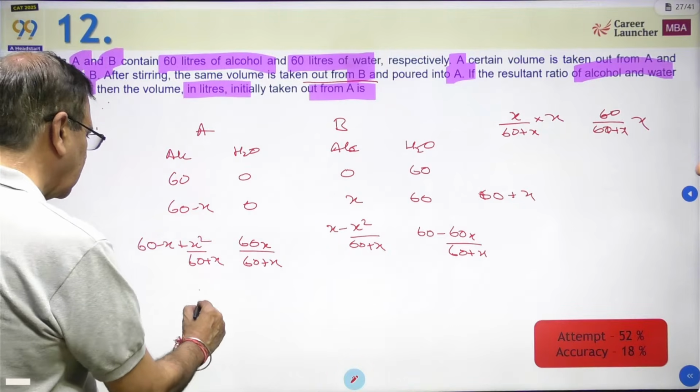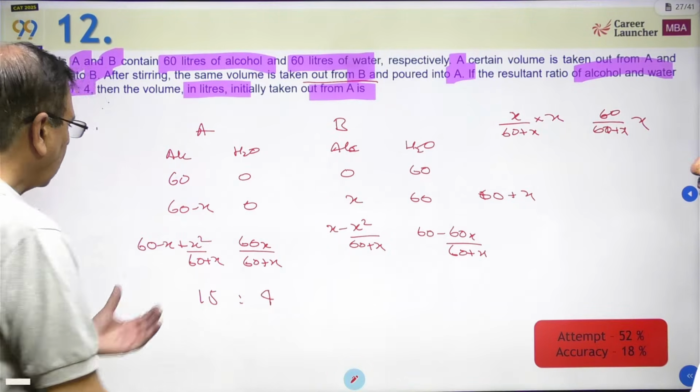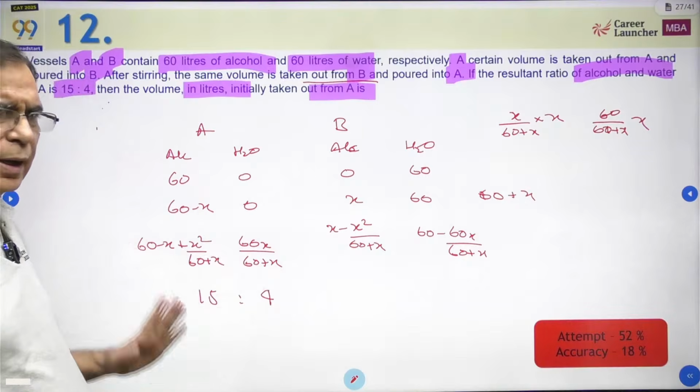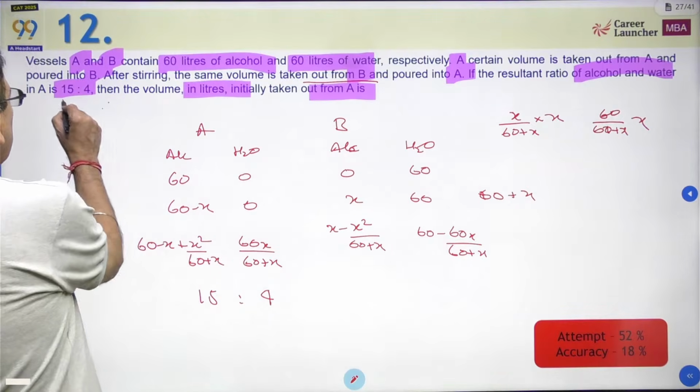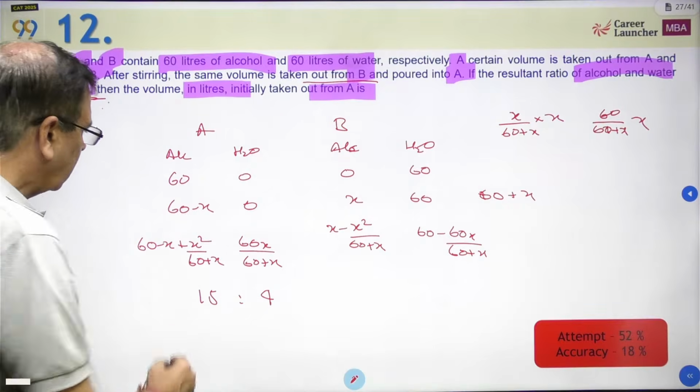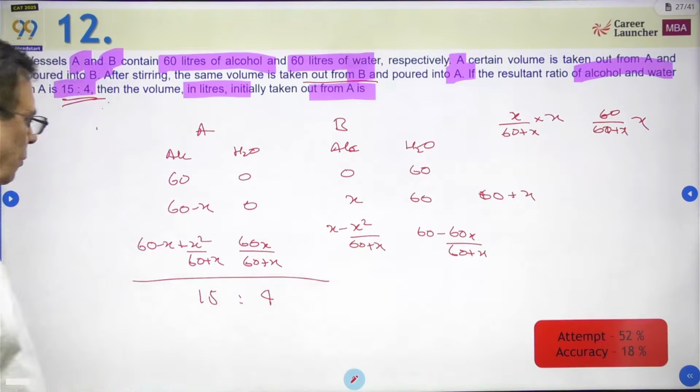Now the question says this is in the ratio of 15:4. So अब लोग क्या करेंगे? इनको equate करेंगे. बेवकूफी है. Okay? It is stupidity out here completely. Okay. Now look at this. It says this ratio is going to be 15:4.